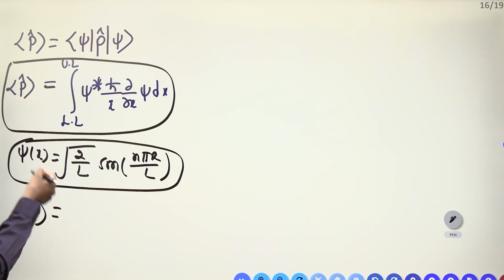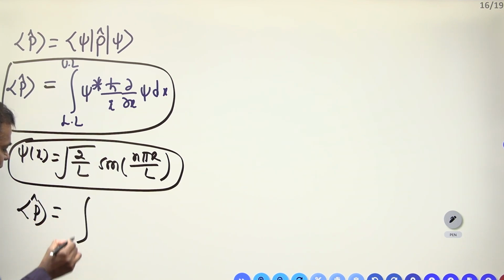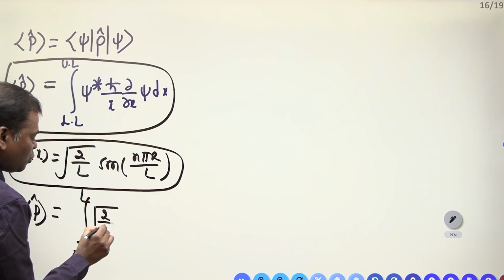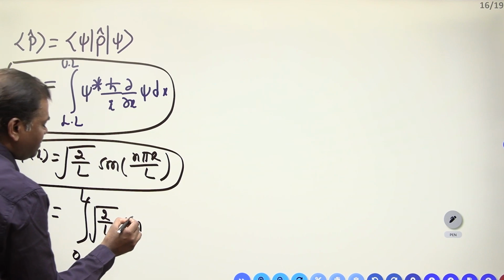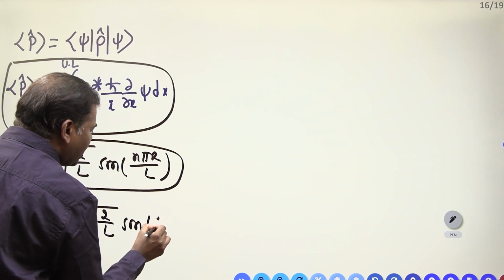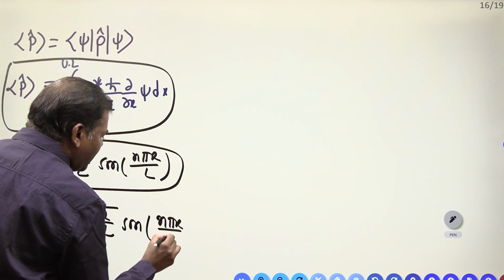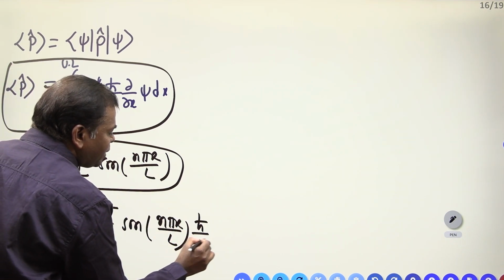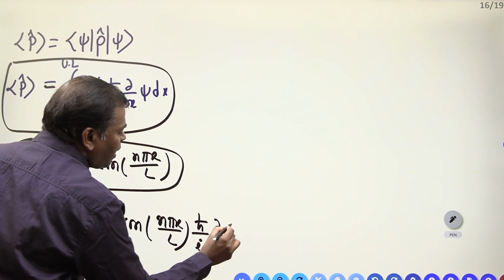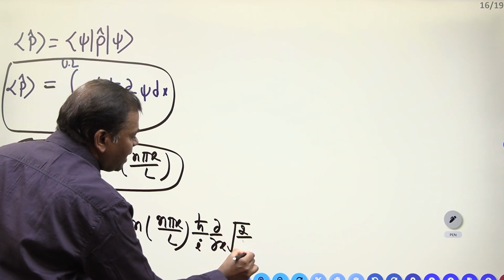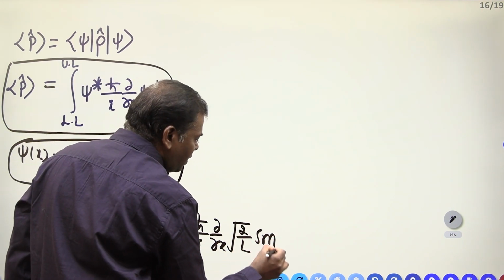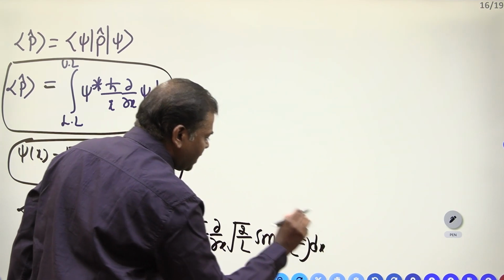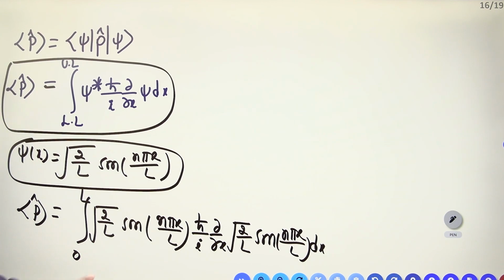Expectation value of P is equal to integral 0 to L, psi conjugate is real, root 2 by L sin n pi x by L, h cut by i into dou by dou x of root 2 by L sin n pi x by L into dx. Clear?